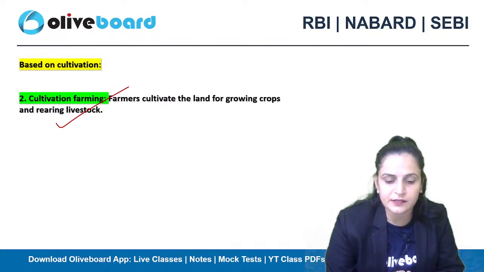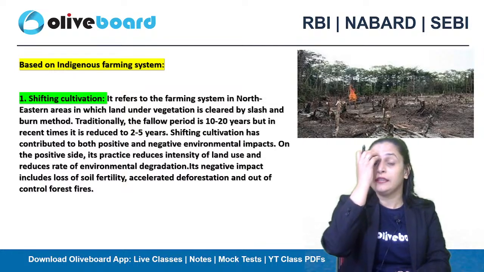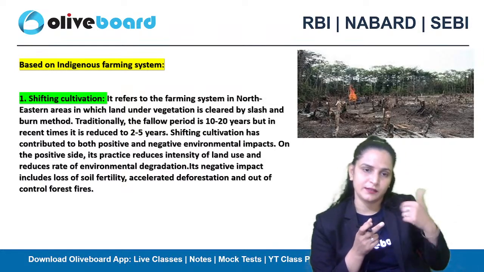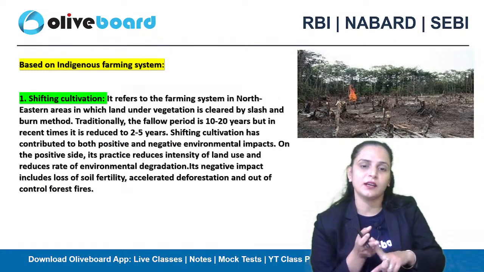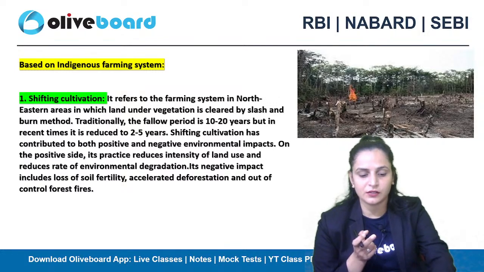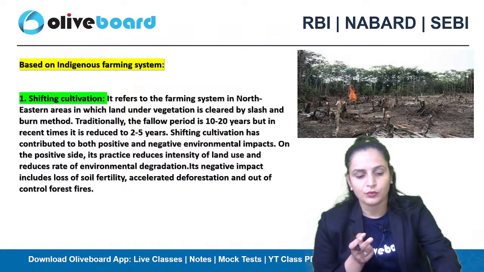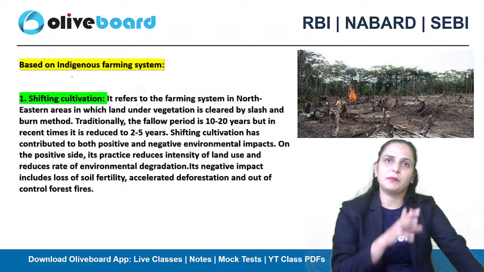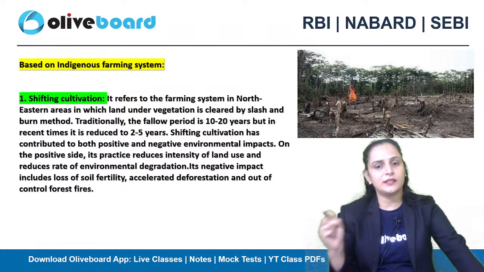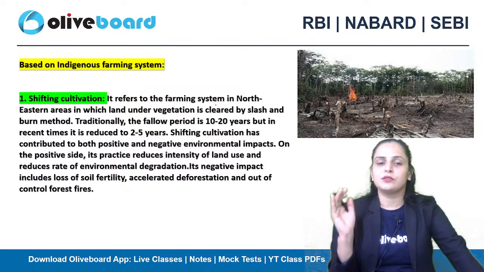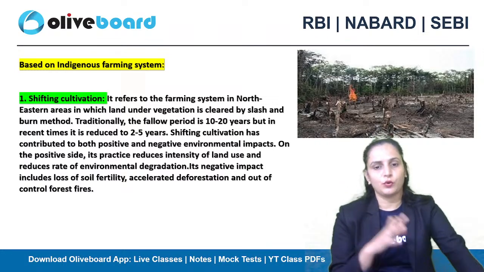Okay, next let's talk about the indigenous farming system. Here we have two types of farming system: one is shifting cultivation and the second is Tongia cultivation. So what happens in shifting cultivation? If we talk about the shifting cultivation practice, it refers to the farming system basically followed in the northeastern areas, in which land under vegetation is cleared. The slash and burn method is usually followed there, right?